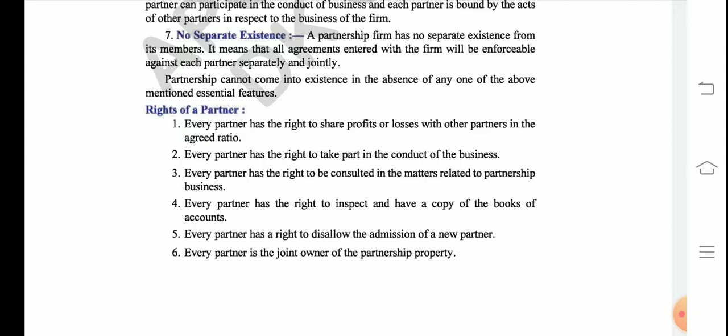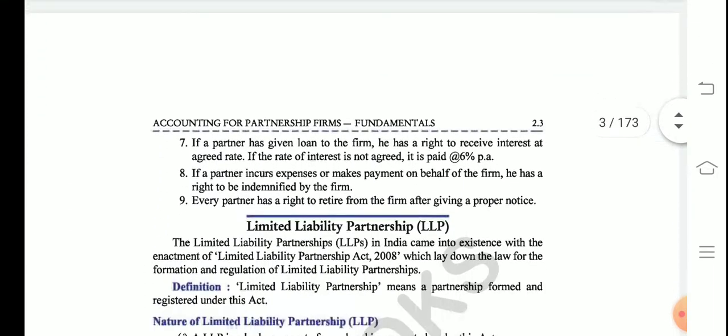They will assess all the property of the firm, look at its current value, and by selling it, they will divide all the money among all the partners. So this line means that the property of the partnership firm belongs to each and every partner. All the partners have the right on the property of the partnership business. So I hope these 6 points are clear.